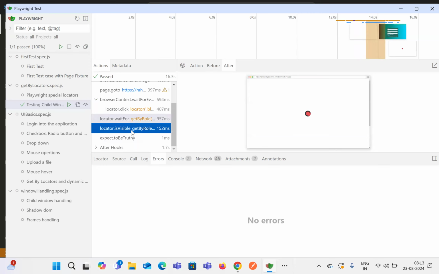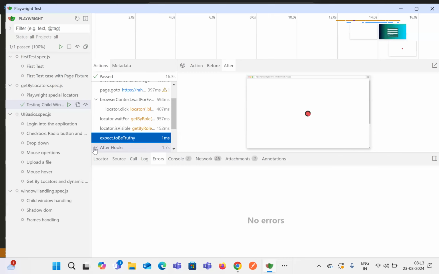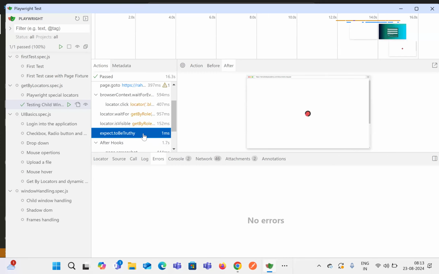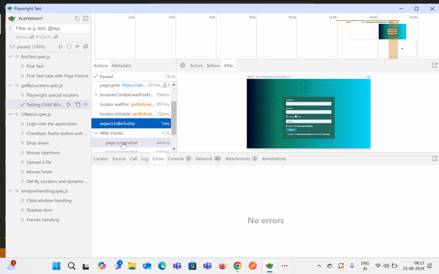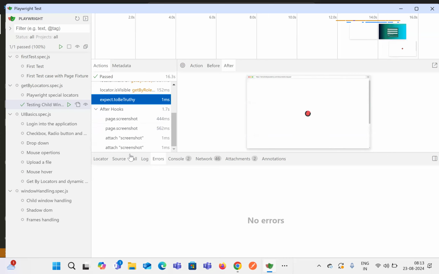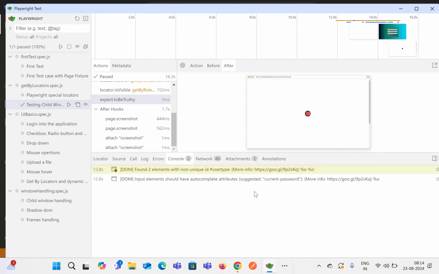So that page is being loaded over here, and then we are trying to do some kind of validation over there. And at the end, it comes back to the original page.